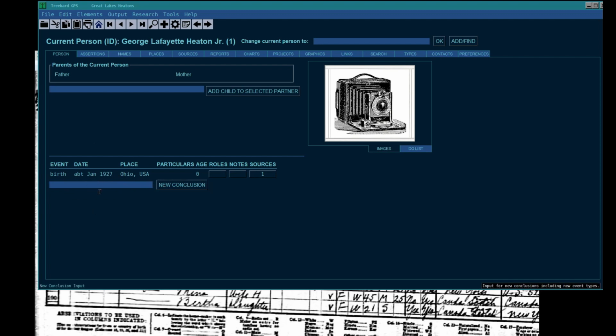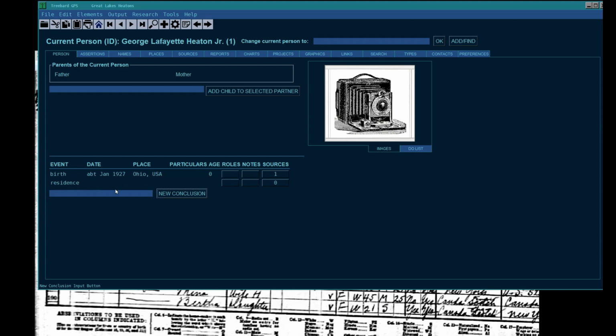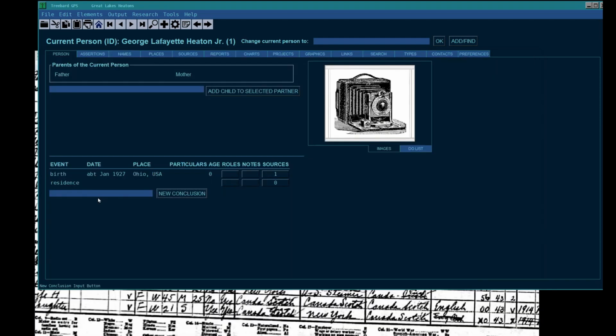In this assertion, we should make a residence over here. Let's make a residence. This is a conclusion. And the date is April 28th. You can just say 1930. You can say April 28th, 1930. You can say April 1930. It's up to you.